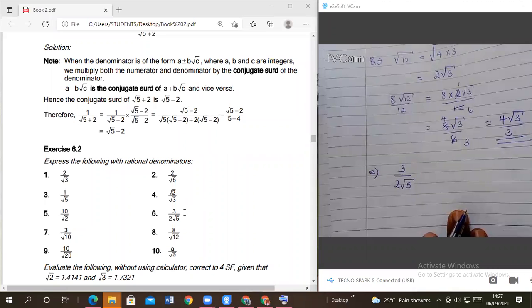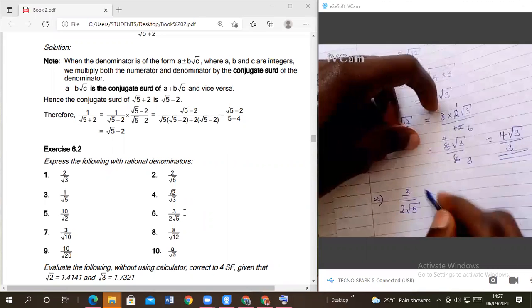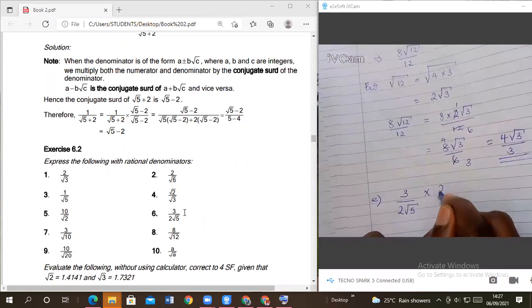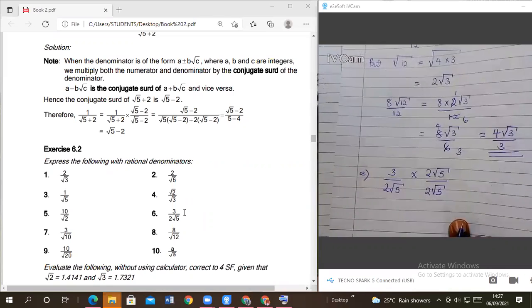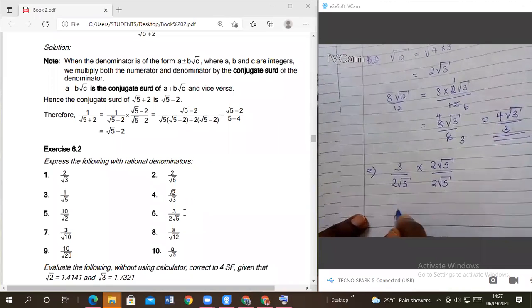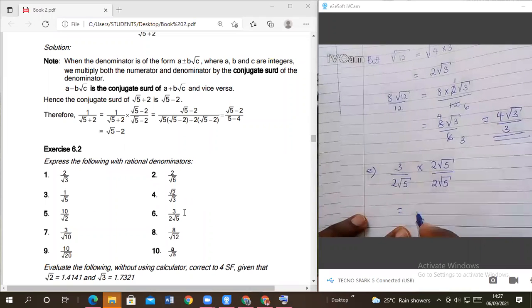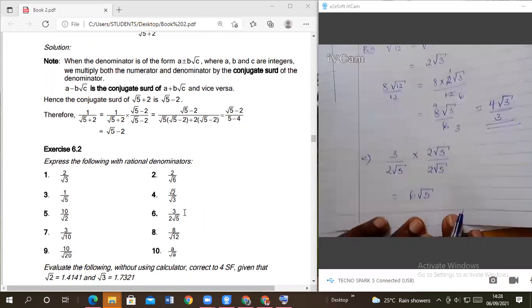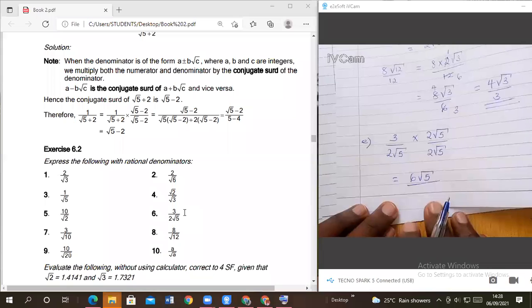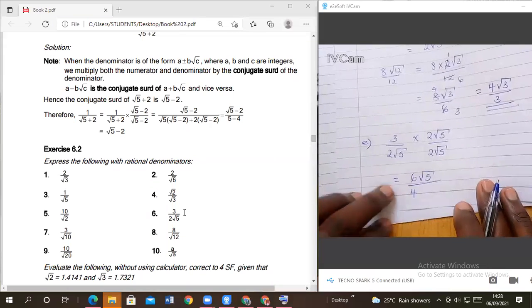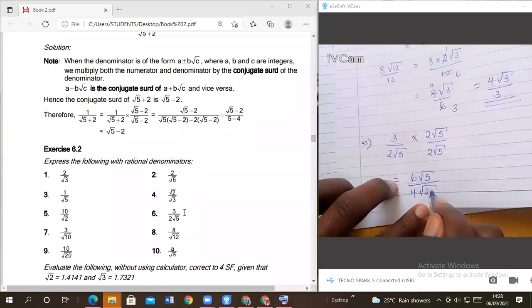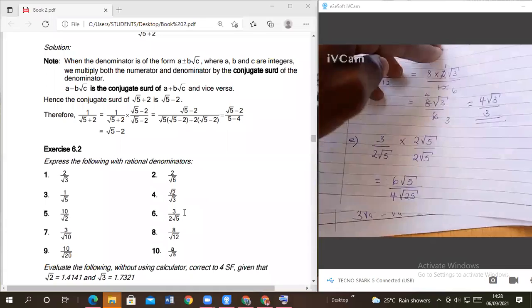You multiply 2 root of 5 times 2 root of 5 over 2 root of 5. So when you multiply that one, what will it give us? It will give us 3 times 2, which will give us 6 root of 5 over this one will be 2 times 2, which will give us 4 root of 25.